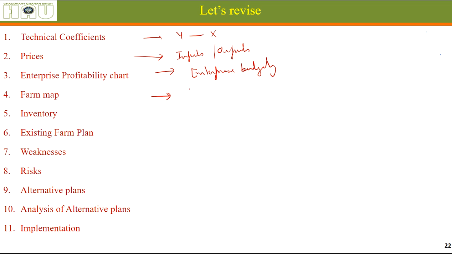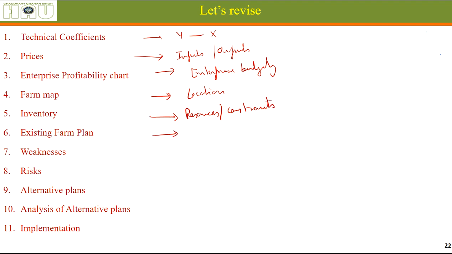Farm map, location of different things on your farm. They should be chosen wisely because it can cost you a lot if you didn't decide it properly, and it can save you a lot if you have put in a lot of mind in deciding which building should be where. Inventory of the resources we have and what are the constraints associated with those resources.